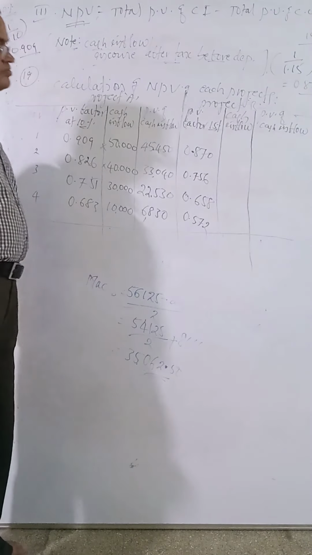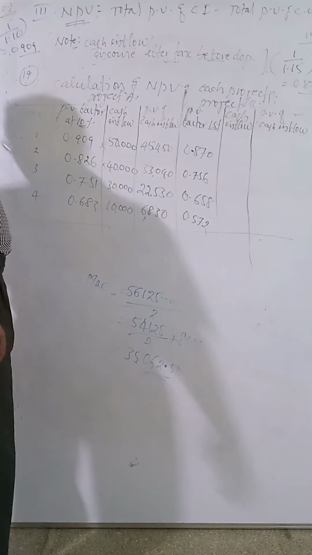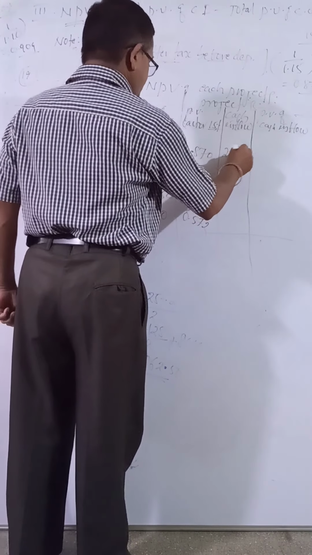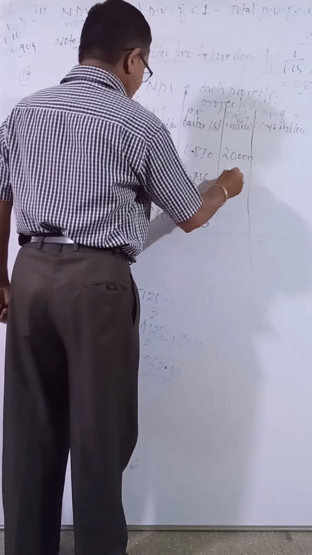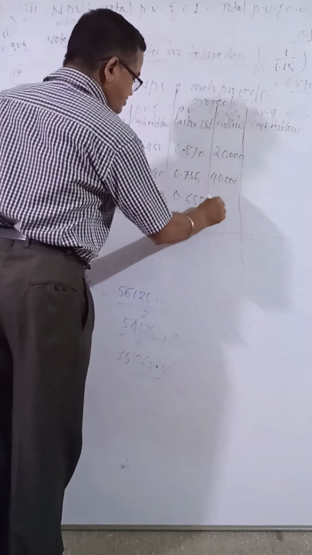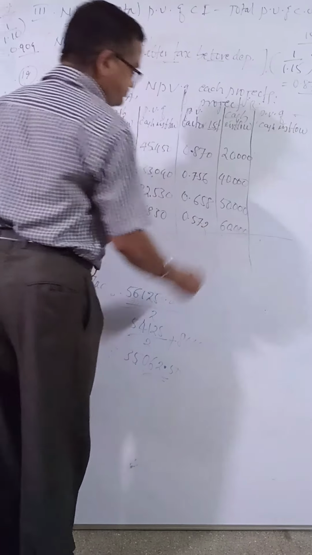Then the cash inflow given for machine B is 20,000 in the first year, the second year is 40,000, the third year is 50,000, and the fourth year is 60,000.